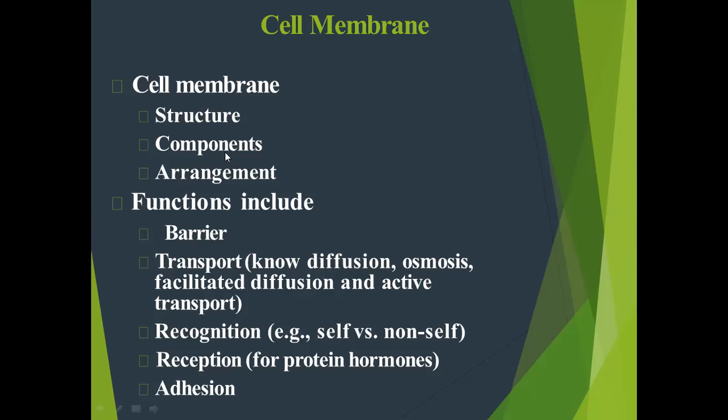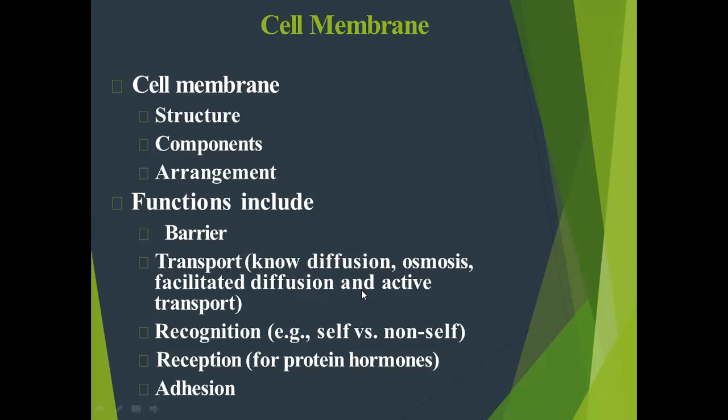The cell membrane contains protein, lipids, glycoproteins, cholesterol molecules, tunnel proteins, etc. The main function of the cell membrane is it provides the protection to the cell from the outer environment. It helps in the transport, means it helps in diffusion, osmosis, facilitated diffusion, active and passive transport, means movement of molecules from inside to outside and outside to inside. They are regulated by the cell membrane. That's why cell membrane is also known as semi-permeable membrane.